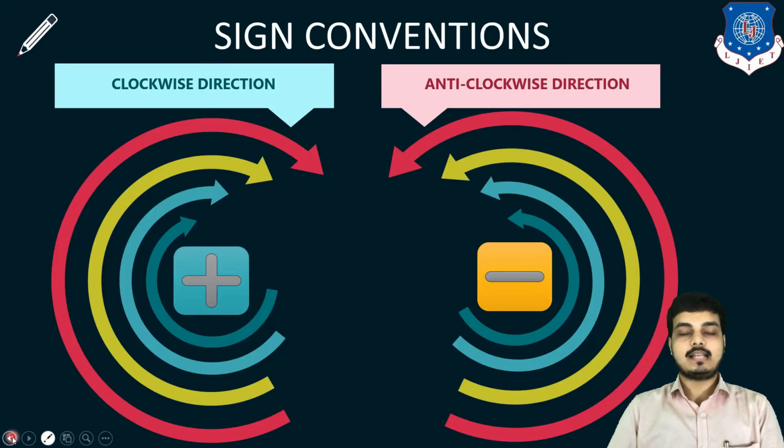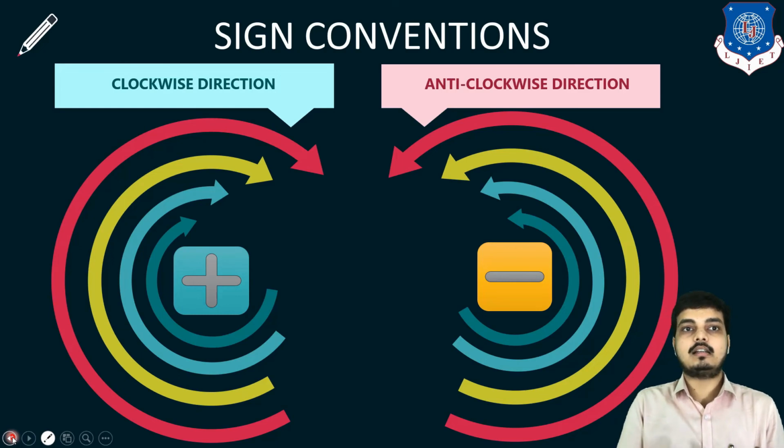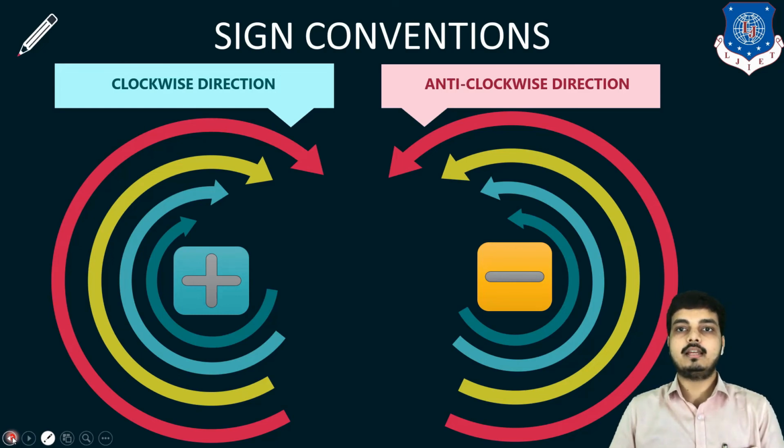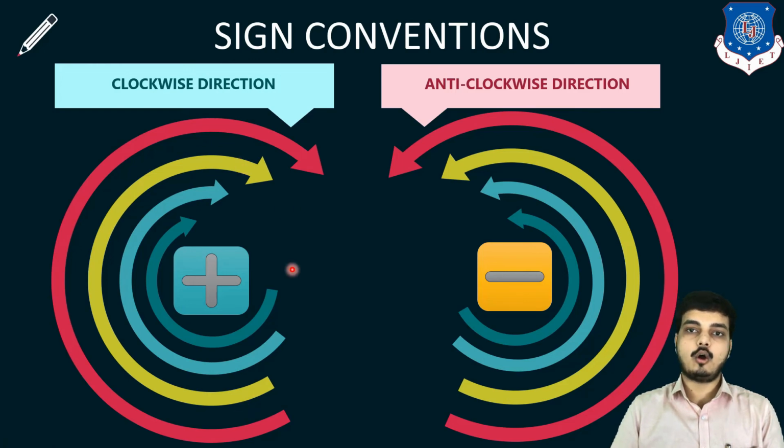So the first thing is sign convention. This is more similar to the slope deflection method. Most of the part of slope deflection method has been adopted for MDM, because moment distribution method is nothing but an advanced version of slope deflection method. So most of the criteria are similar. Clockwise direction, whether it is a moment, a deflection or a slope, will be considered as positive and anti-clockwise direction will be considered as negative, for the simplicity of solving the examples.